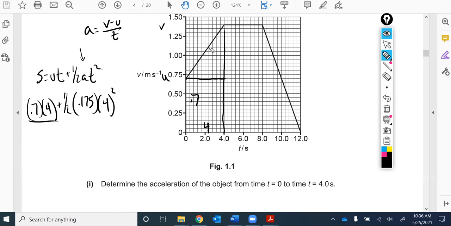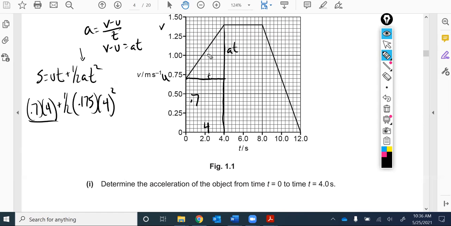We said that the gradient of this, the rise over the run, so the rise is the difference in the velocities, the run is the difference in the time, but time not is 0, so we just eliminate that. And so we rewrite this as v minus u, which is the rise, right? The difference between v and u is equal to at. So the base of this triangle, if you will, is at. And remember that this is t, right? From 0 to 4, that's t, the time.